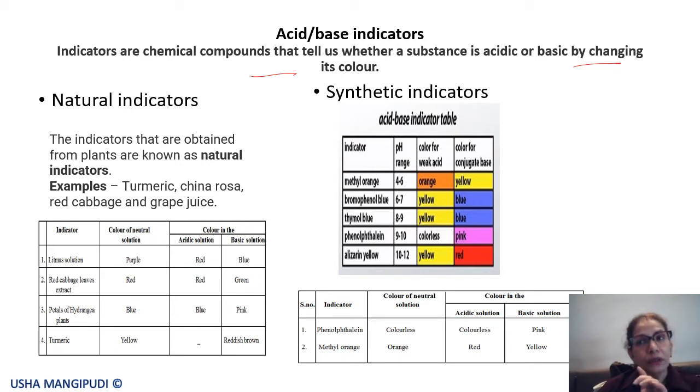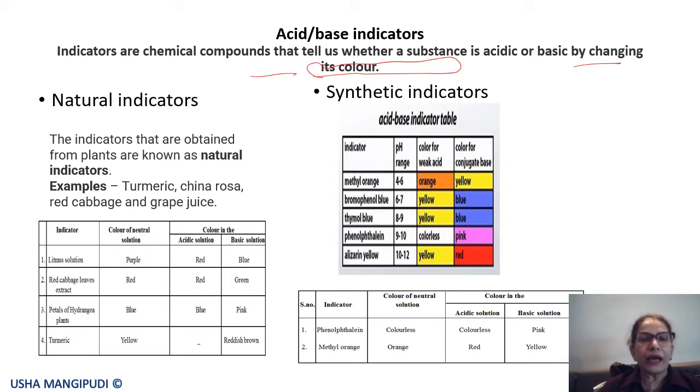Because both the acid and the base which we have taken are colorless, they change color. When these indicators are added to the acid or the base, they show a change in color. With that change in color, we get to know whether the given substance is an acid or a base. So very important, they indicate by changing the color.